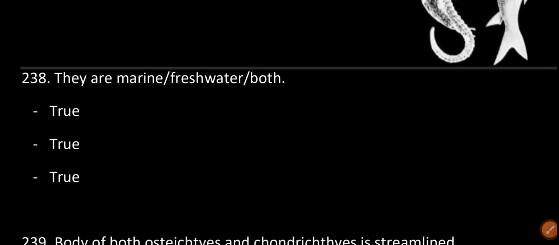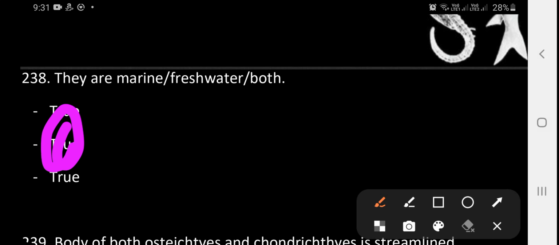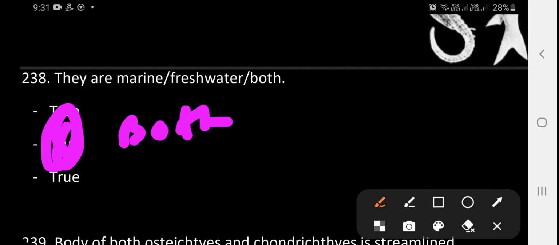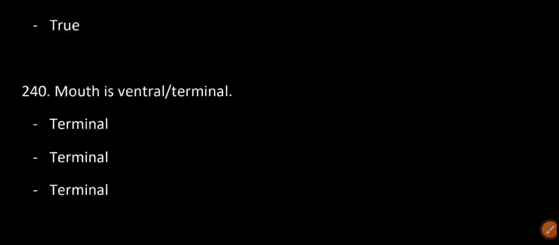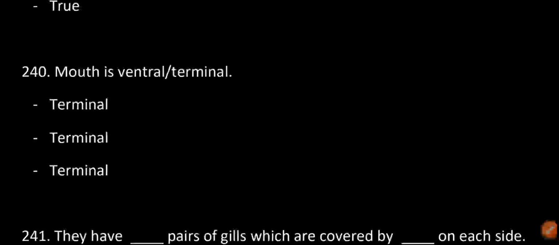They are both marine and freshwater. Both. The body of both Osteichthyes and Chondrichthyes is streamlined. True. The mouth is ventral or terminal. Terminal. They have dash pairs of gills which are covered by dash on each side.